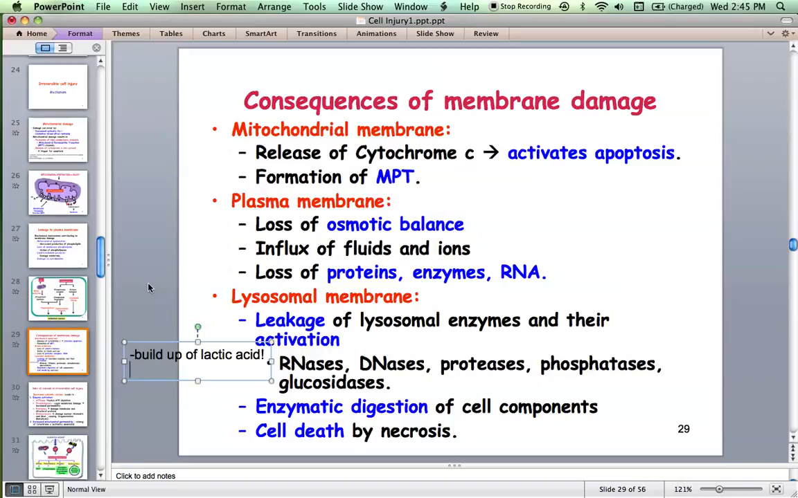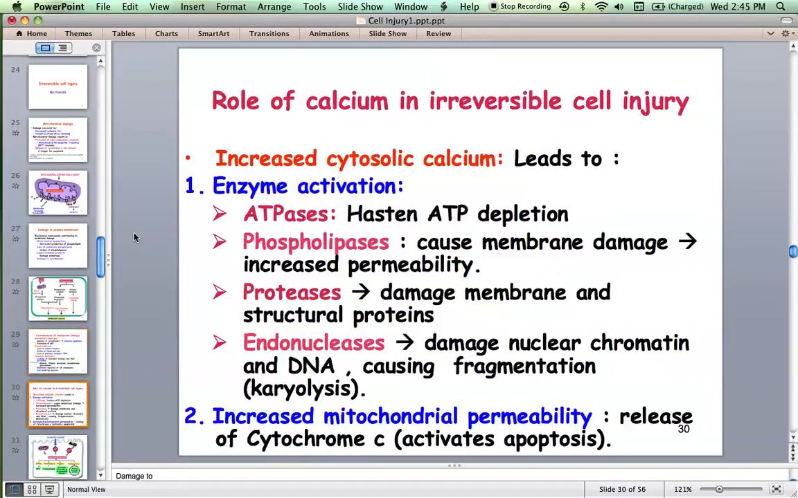Now something about calcium. I'll just take 5 more minutes because we are running short of time.